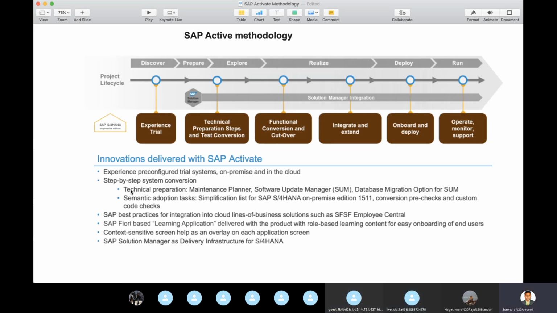If you look at the technical operations, typically a functional consultant may not have a 100% active role here. Basically, it's high-level planning, using software like the upgrade manager, and it is at the database level. I heard there will be a checklist, step by step. Yes, correct. If you look at the technical preparation, it's a step by step system conversion.